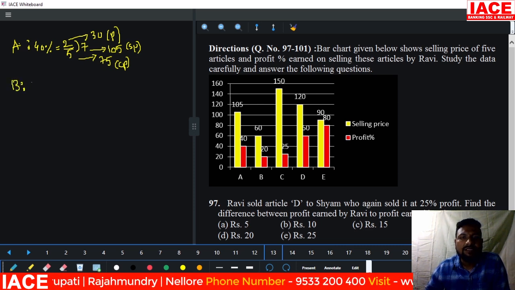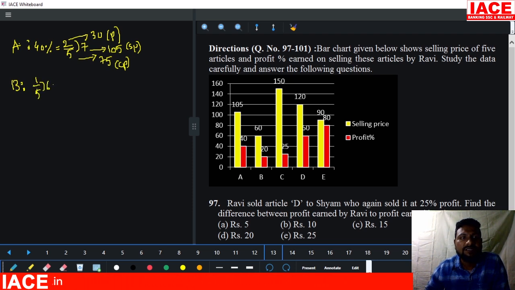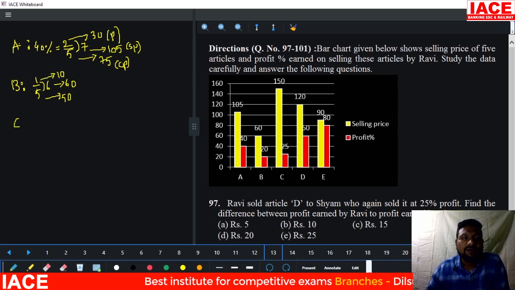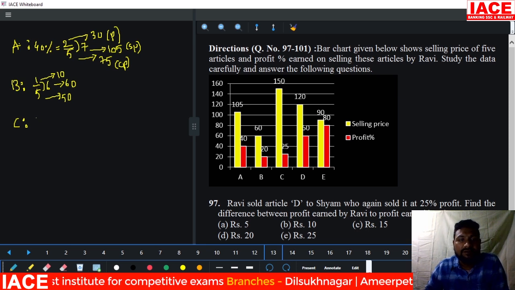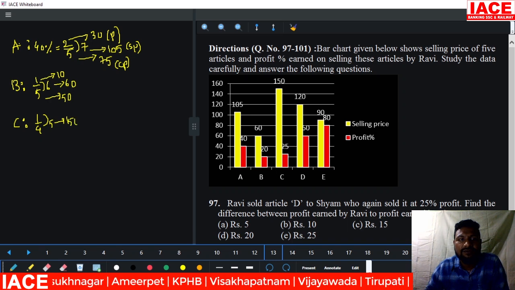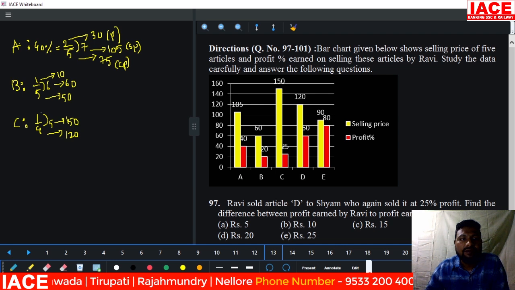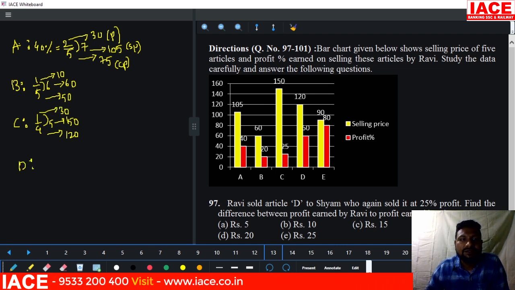B. B has 20% profit. 20% we can write as 1 by 5. For every 5 rupees, 1 rupee is profit, which means it is sold for 6 parts. 6 parts is equal to 60, 5 parts is equal to 50 and 1 part is equal to 10 rupees profit. Then as it is we should calculate for C also. C has 25% profit. 25% is equal to 1 by 4. 5 parts is equal to 150, 4 parts is equal to 120 and 1 part is equal to 30. And D, as it is, we should solve it.